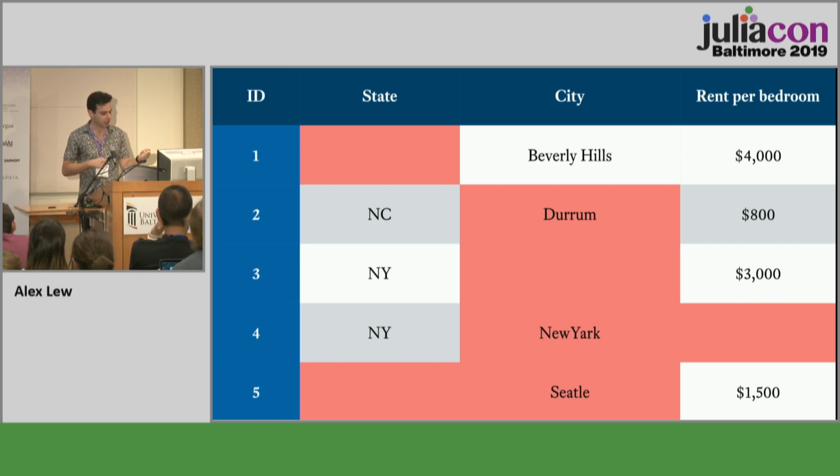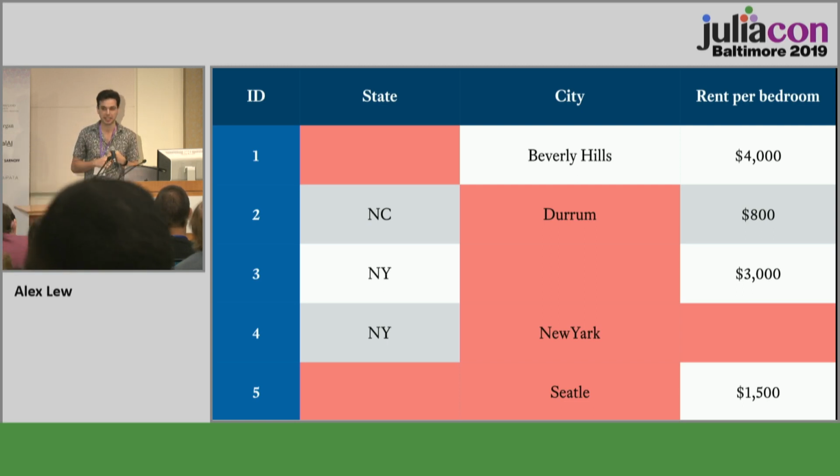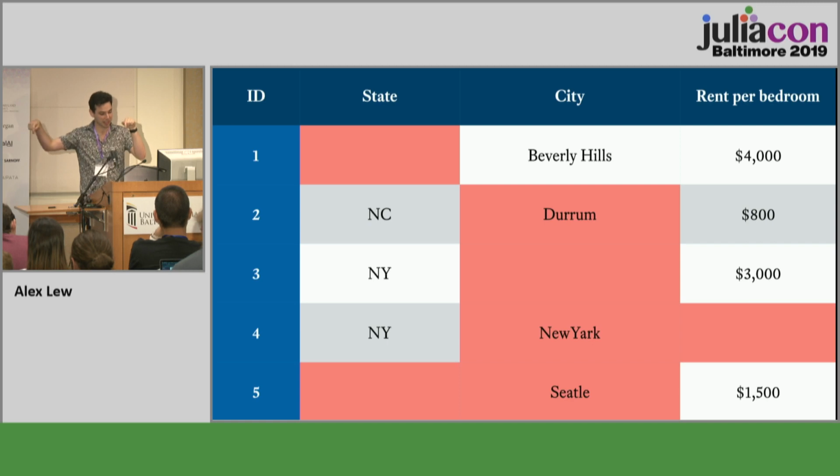And in row 3, we can't necessarily figure out what should be that middle cell, right? It could be any city in New York. But given that the rent per bedroom is $3,000, and given that New York City is this really populous city that has way more people than most other cities in New York, we might assume that it's a pretty good guess that that should be New York City.